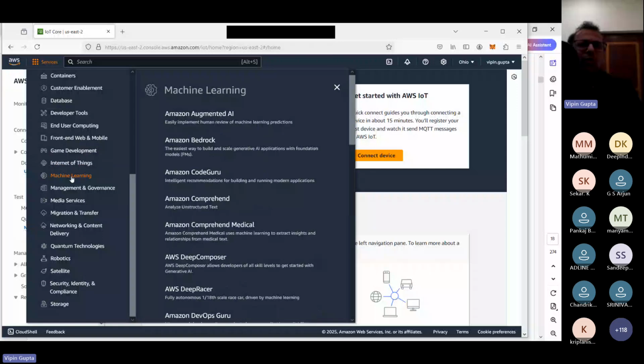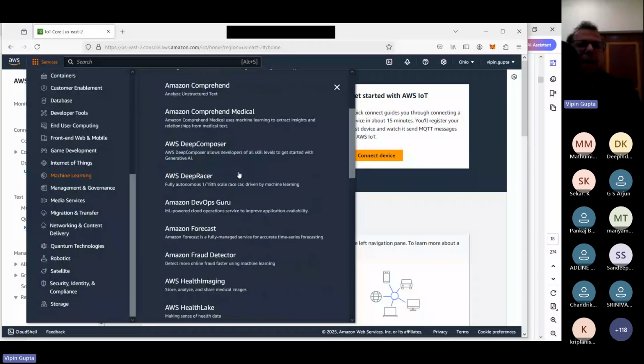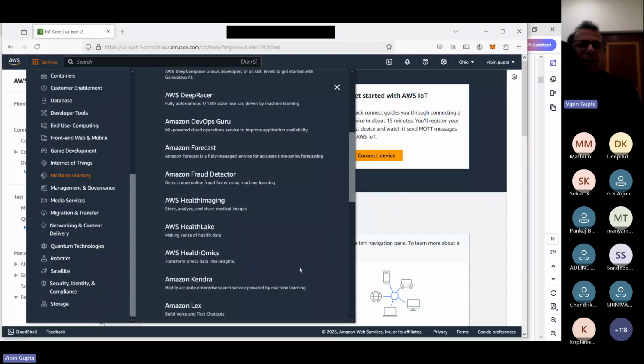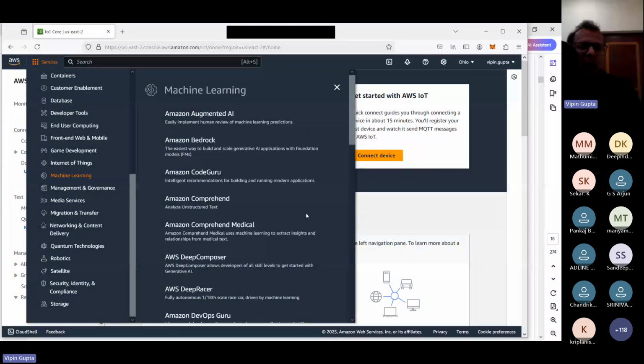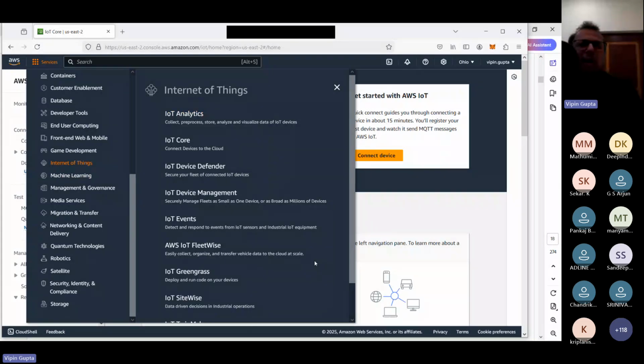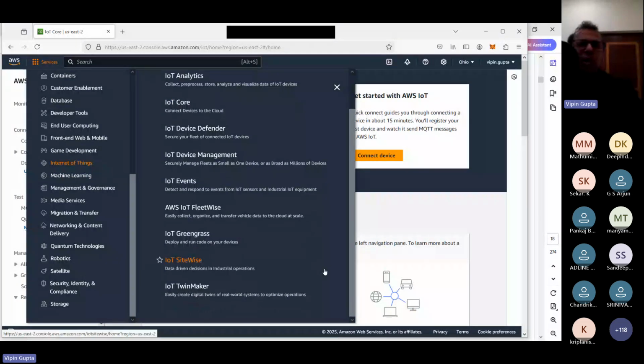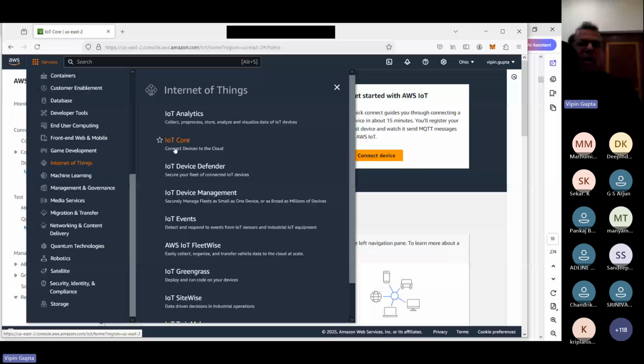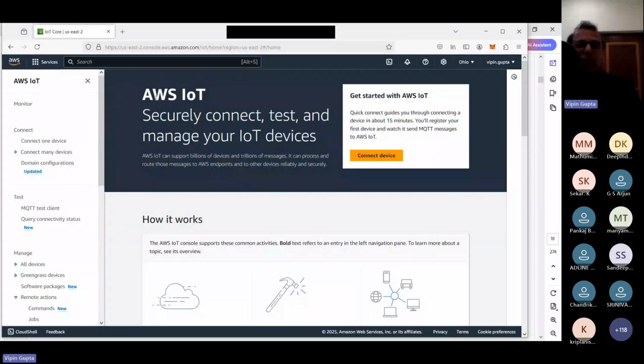The first solution that we are going to look at is IoT Core, to connect devices to the cloud. So let me go to this. When we are using AWS IoT, it lets you securely connect, test, and manage your IoT devices. AWS can support billions of devices and trillions of messages, and can process and route those messages to AWS endpoints and other devices reliably.